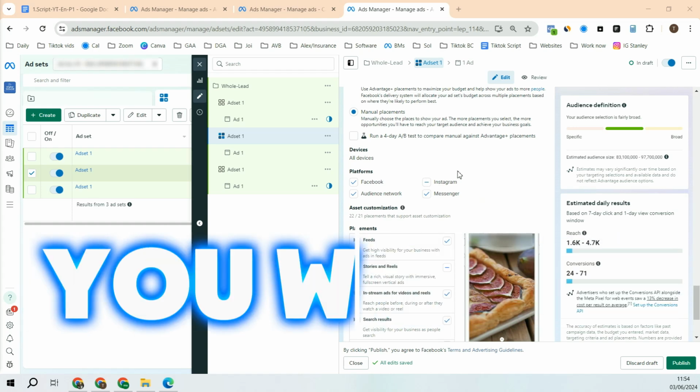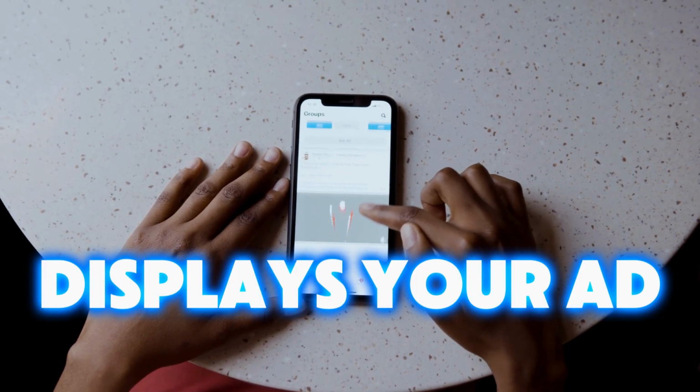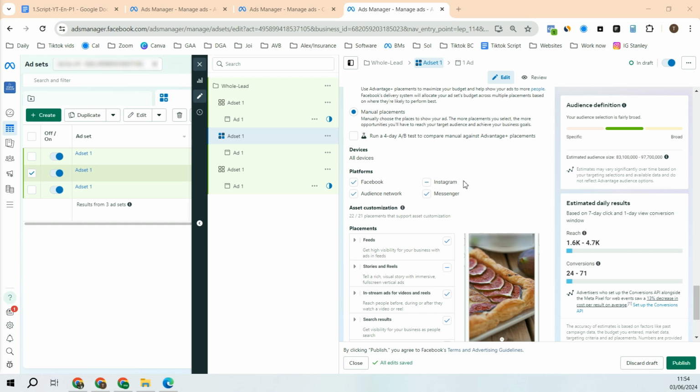In this video, you will see where Meta displays your ad. Now, Meta shows your ad in many places on their platform, such as Facebook, Instagram, Audience Network, Messenger, and WhatsApp. The place where Meta displays our ad is technically called placement.